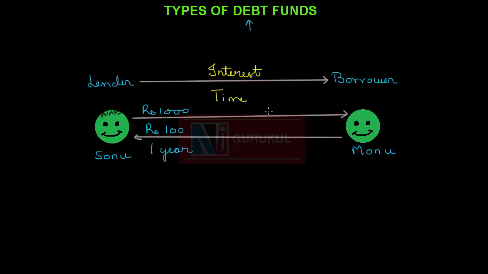Here, 1000 rupees is principal, 100 rupees is interest and 1 year is time. Here, Monu is a borrower who could buy his book by borrowing 1000 rupees from Sonu, and Sonu is a lender who could earn 100 rupees by lending 1000 rupees to Monu.